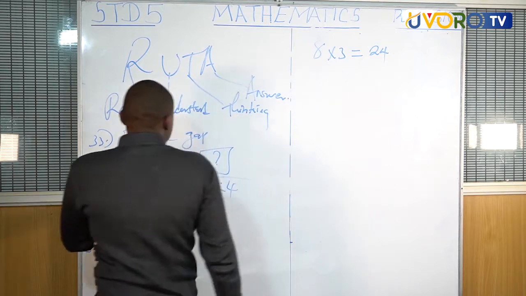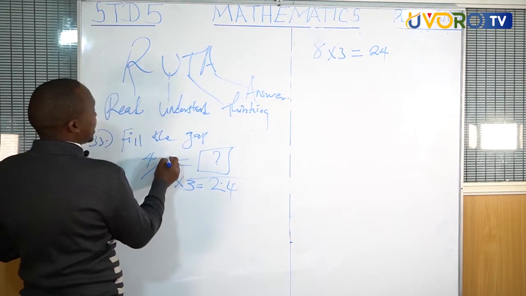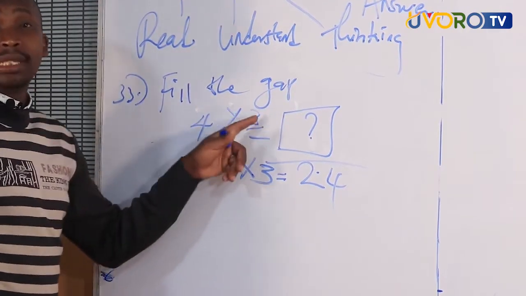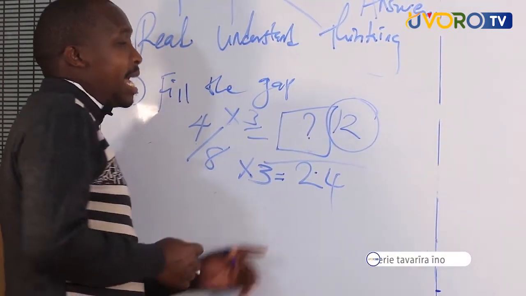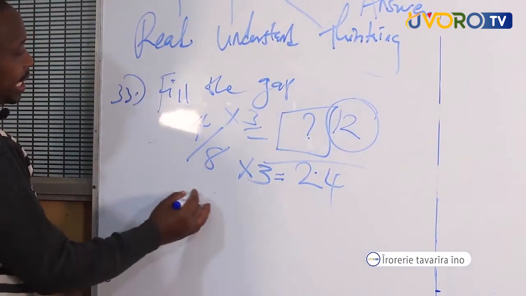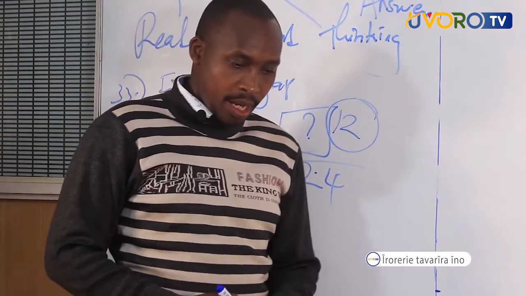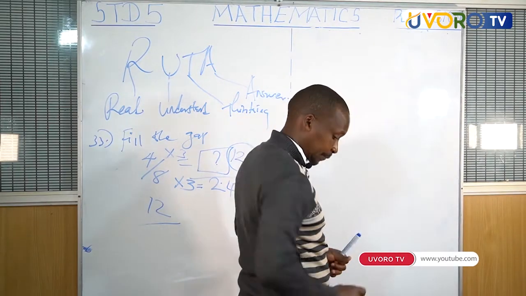So now, 8 times 3 equals 24. So this one means times again what? The same 3. 4 times 3 is going to give you 12. So our answer to this box is 12. Question number 34, that is where we are.